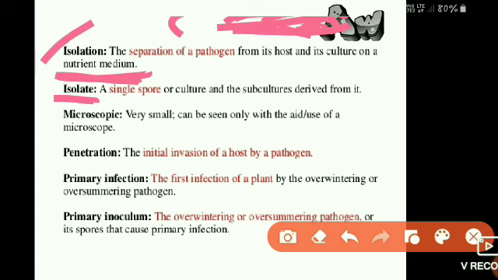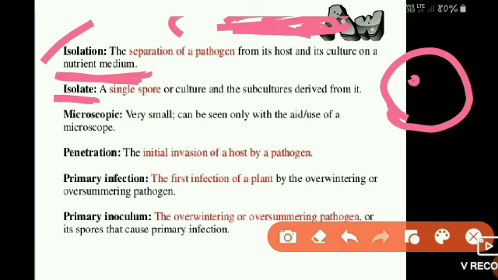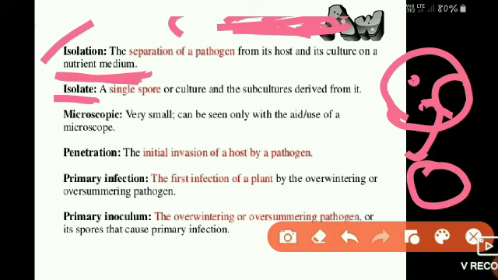Then an isolate is a single spore or culture, and a subculture derived from it, is called an isolate. When we culture some host material, obtain some cultures, and then transfer them again into another subculture, the transfer of spores and cultured spores into another nutrient medium for culturing again, that is called an isolate.